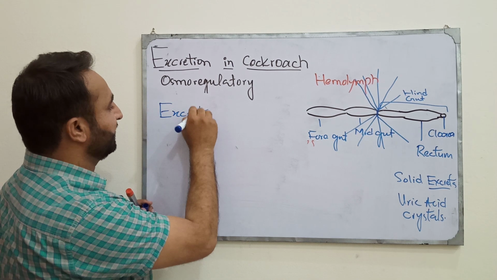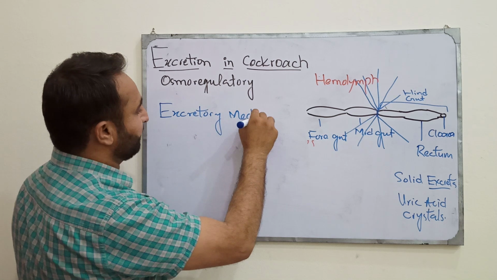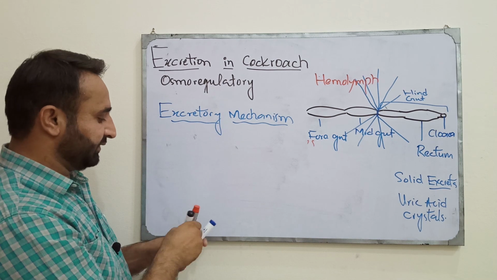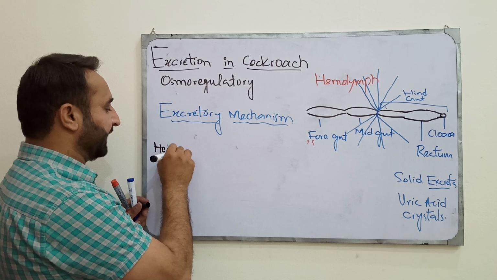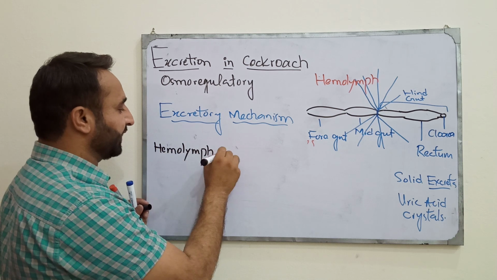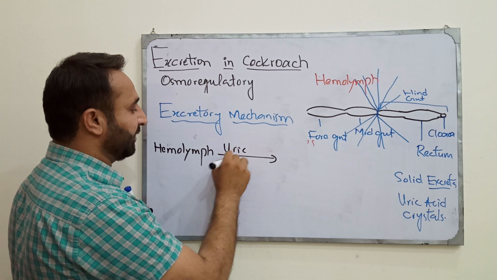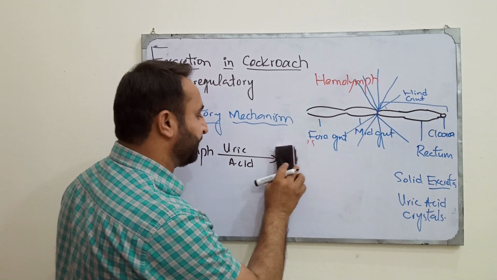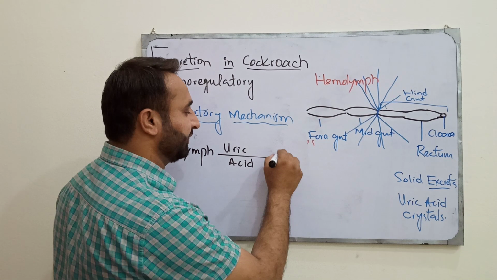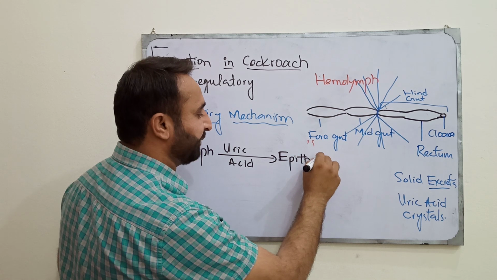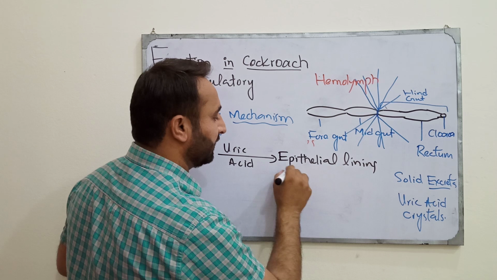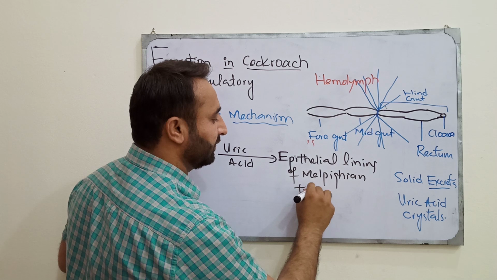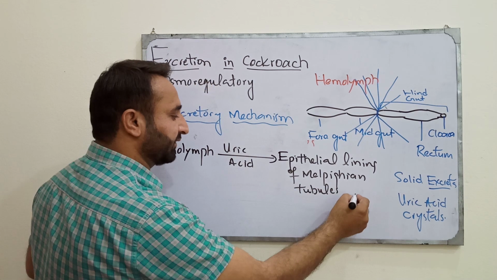We saw the excretory structure. Now we see the excretory mechanism in cockroach. In cockroach, the hemolymph is present. From the hemolymph, the excretory waste, which is mainly uric acid, is absorbed and sent to the Malpighian tubules. I must say the epithelial lining of the Malpighian tubules absorbs this uric acid or excretory waste.